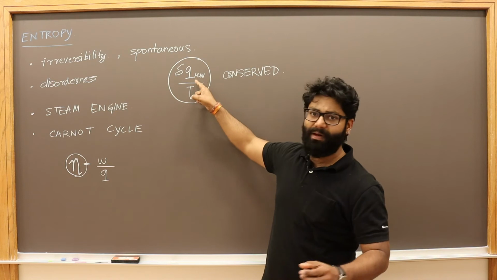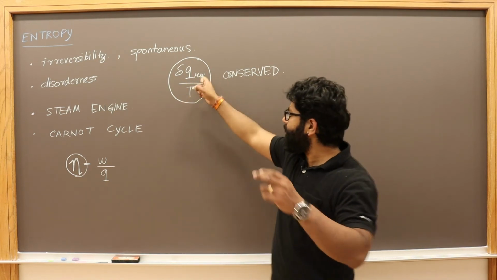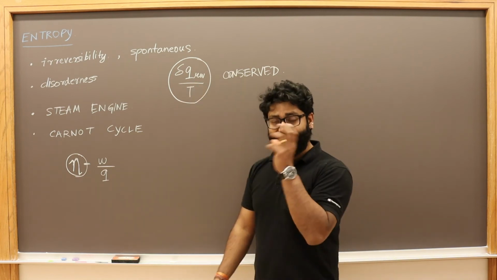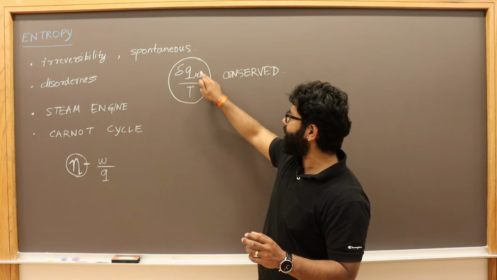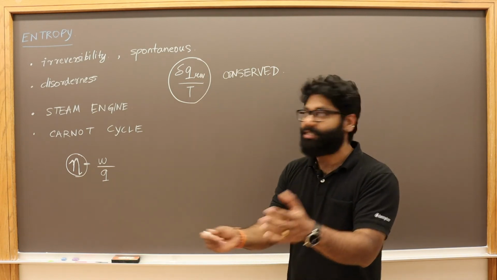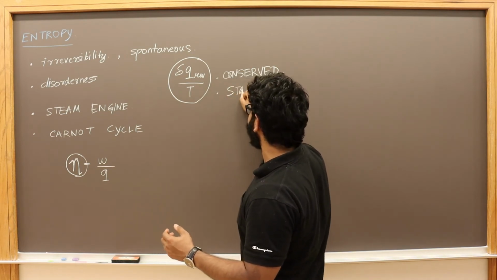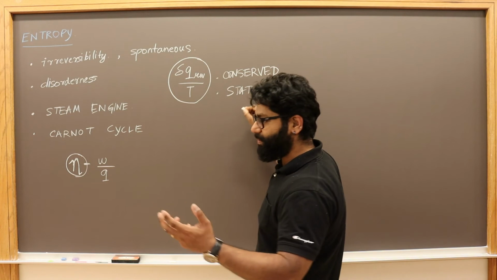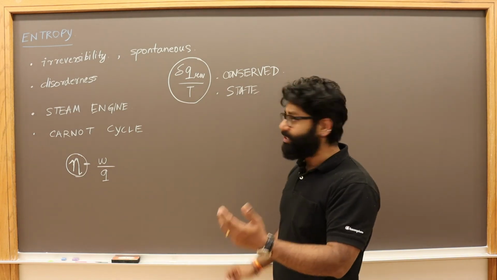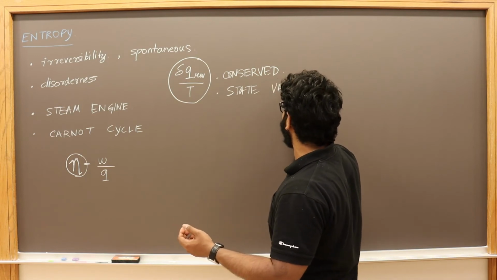We know that Q is a path function. It does not depend on the state. But you see, Q by T is conserved. What does that mean? That Q by T is a state function. Q by T is conserved, that means it is behaving like a state function, like enthalpy, like internal energy. So Q by T is also behaving like a state variable.